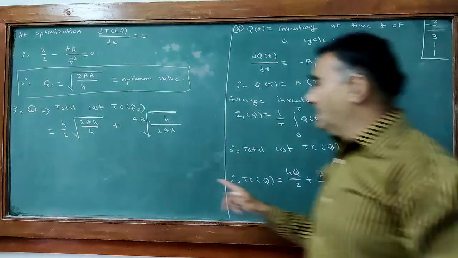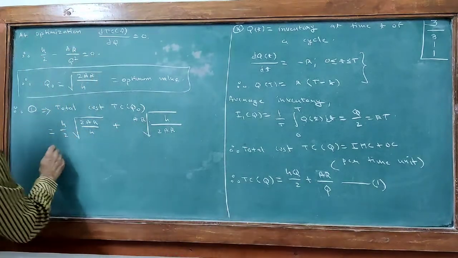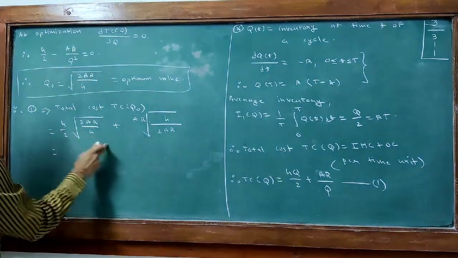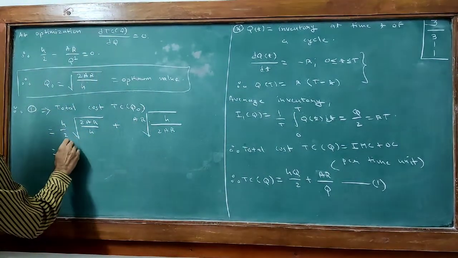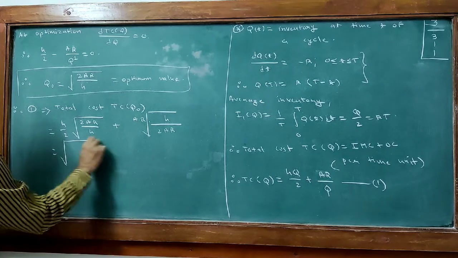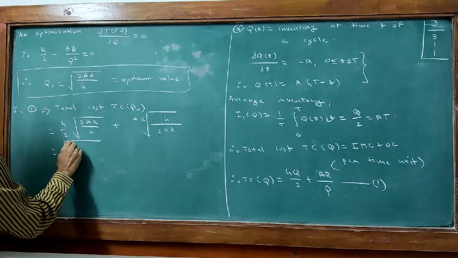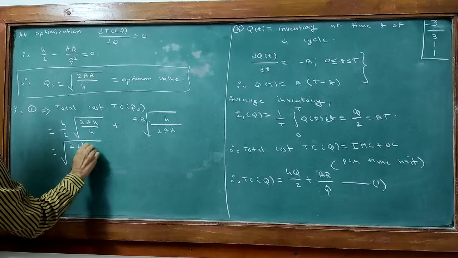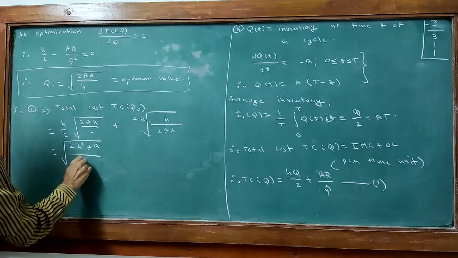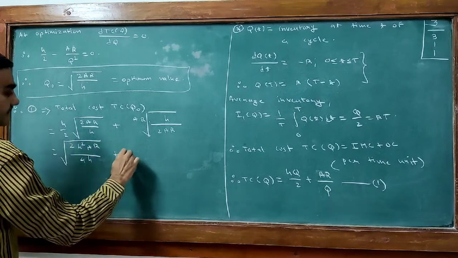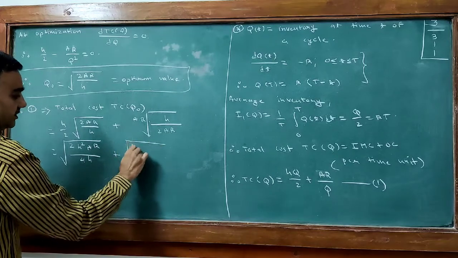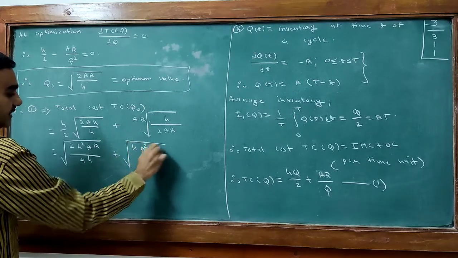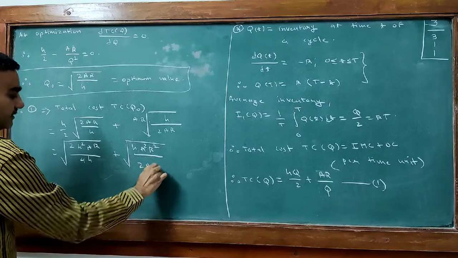You do this inside. Square root of 2H square AR upon 4H plus square root of H square AR upon 2.